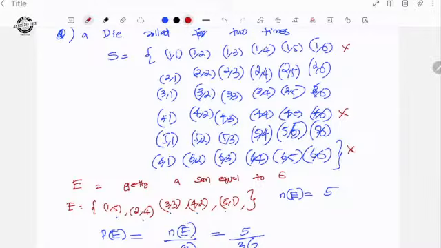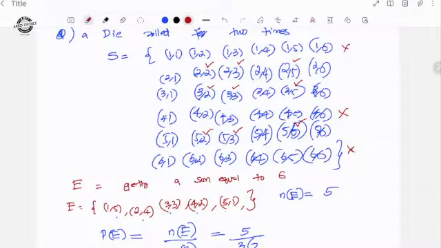So 2,3; 2,5; then 3,2; 3,3; 3,5; 5,2; 5,3; 5,5. These are the possible outcomes of the event. 2,2 is also an outcome. So: 2,2; 2,3; 2,5; 3,2; 3,3; 3,5; 5,2; 5,3; 5,5.